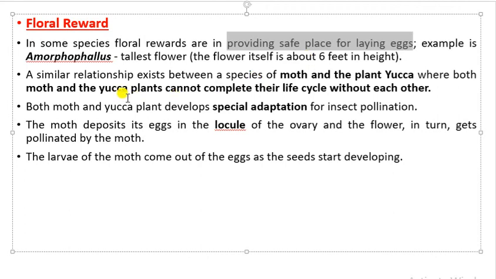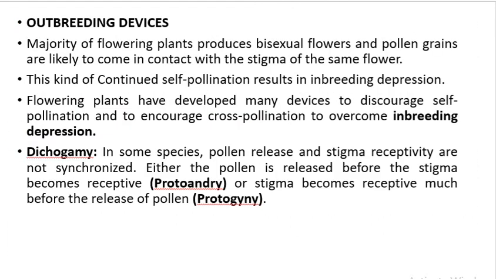These are the two different examples of floral rewards. One is a safe place to lay the egg, and the other is completing the life cycle of each other, that is the moth as well as the yucca plant. So in the next class we will continue with another topic, that is outbreeding devices.